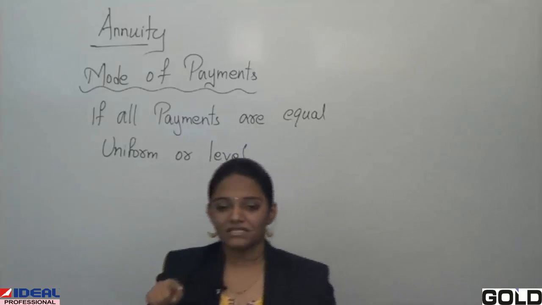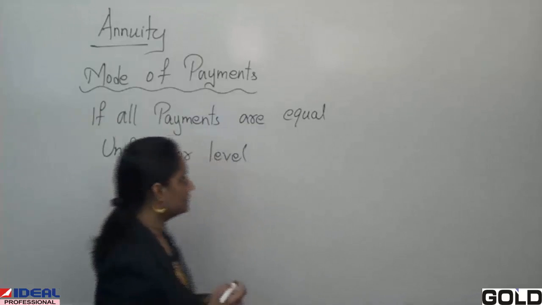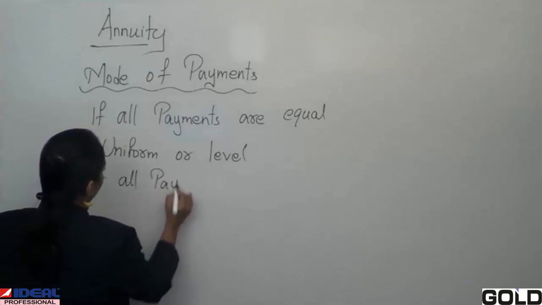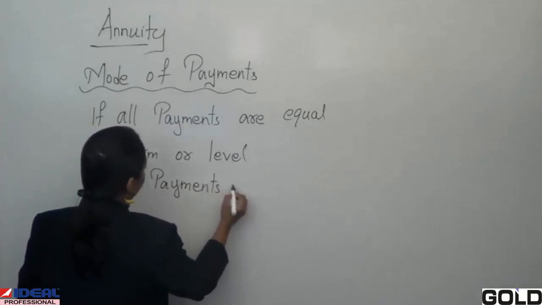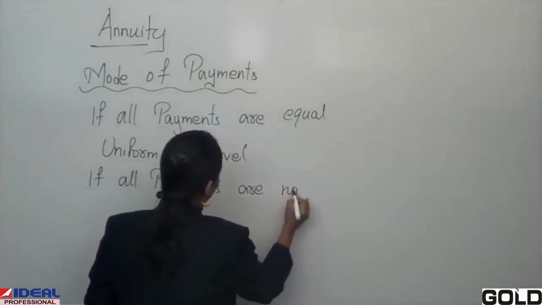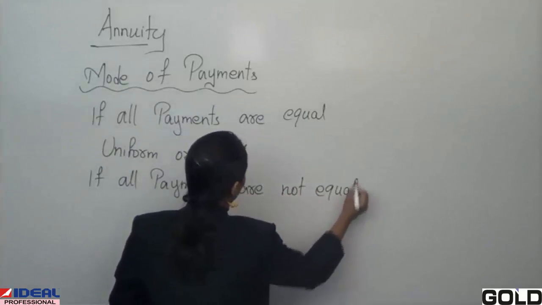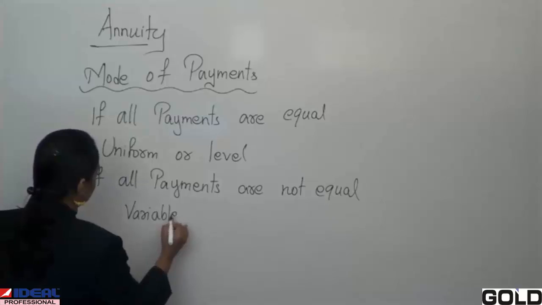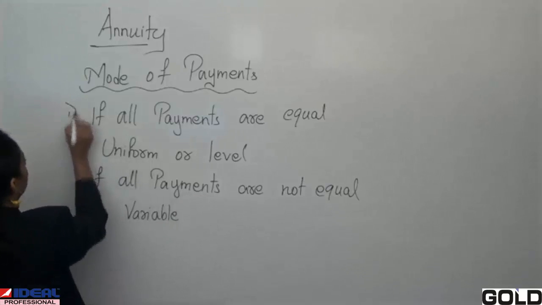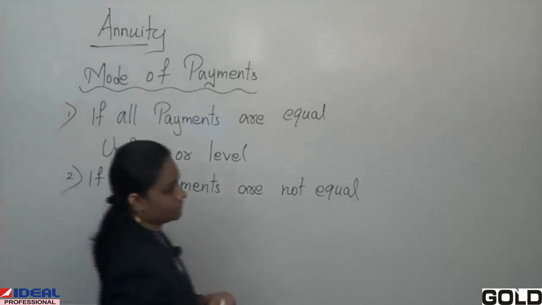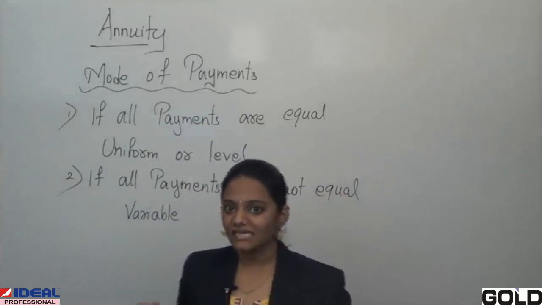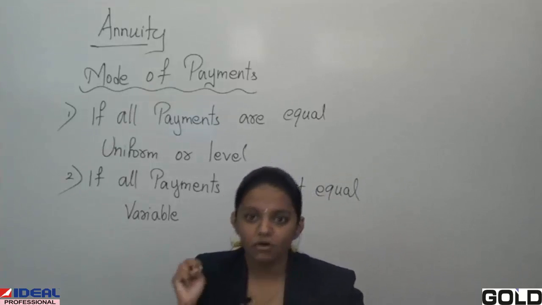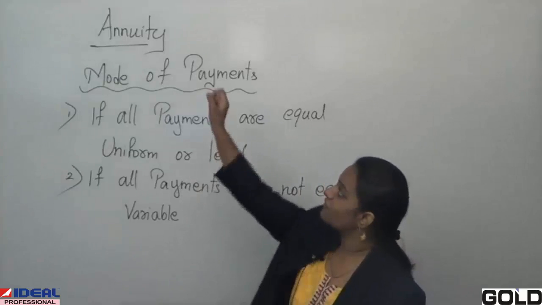Again, if all your payments are not equal, then it is called variable annuity. Alright? So we can say that we are having two types of annuity.